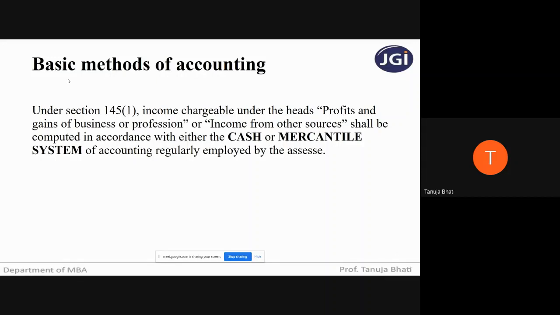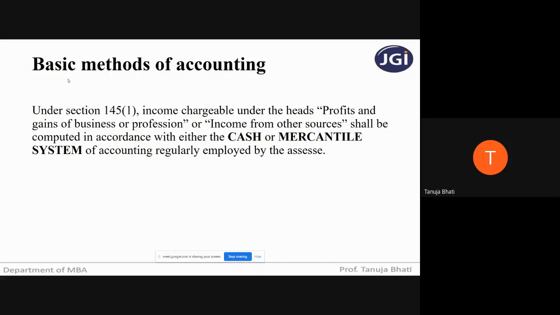So under cash system of accounting, what happens, students? Only when cash is actually collected or cash is actually paid, then only the entry comes in the books. In cash system of accounting, there is no system of accrual. That means accrual, as you all know, is where cash is not received, it is yet to be received, outstanding cash.